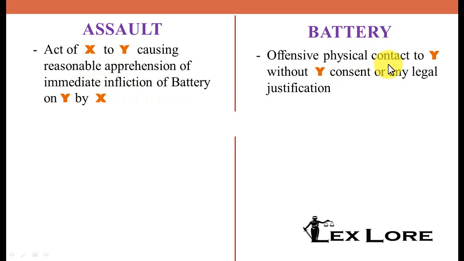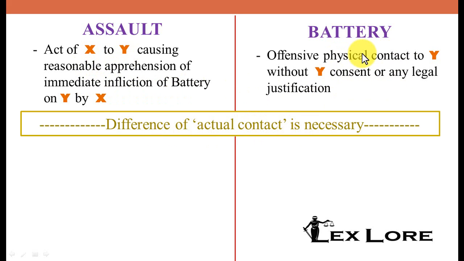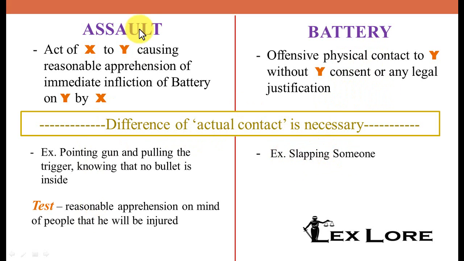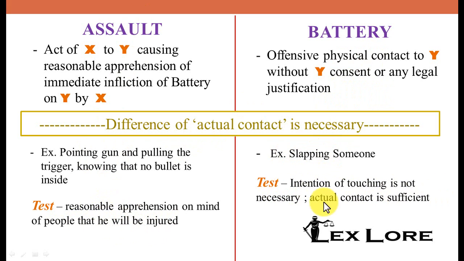So battery is physical contact. The difference is that actual contact is necessary. Here in battery, physical contact is there, but in assault there is only an apprehension. Example, if someone is pointing a gun and pulling the trigger, knowing that no bullet is inside, such a case is called assault. Battery, someone slaps someone, physical contact without legal justification. The test for assault is there must be a reasonable apprehension in the mind of the person that yes, he will get injured. In case of battery, the intention of touching is not necessary. Actual contact is sufficient. So even if there is no intention or knowledge on the part of X, and there is an actual contact with Y, then it is sufficient to constitute the offense of battery.